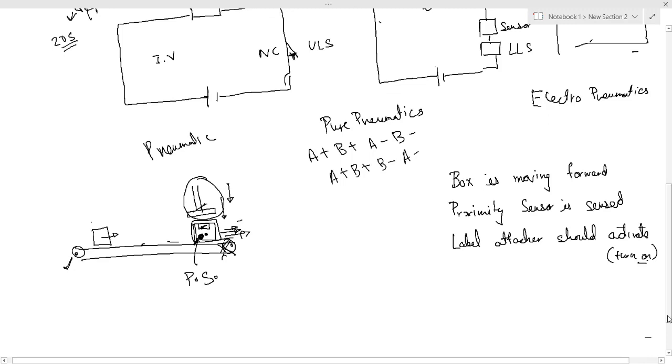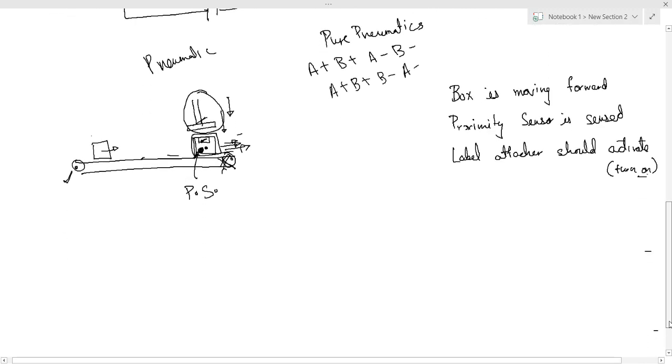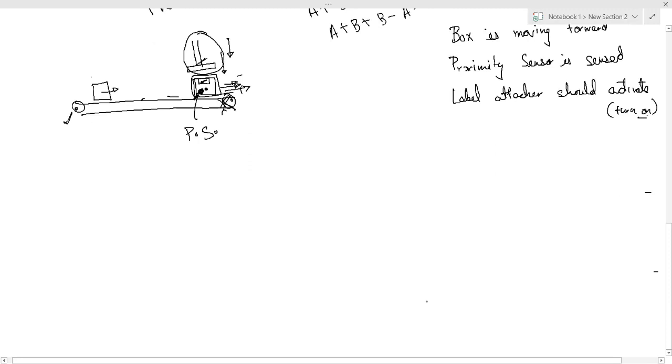Now how to start making this circuit, how to start making any PLC program? The first step always is to write the inputs and outputs. Okay, the first step is to write all the inputs and outputs. Always remember, sensors are inputs and actuators are outputs. So what are the inputs? The sensors are the inputs. I am just giving you a simple example right now. It is not a practical example, but just to make you understand, right? So what is the sensor? The sensor is a proximity sensor, right? There is a proximity sensor, that is your input.